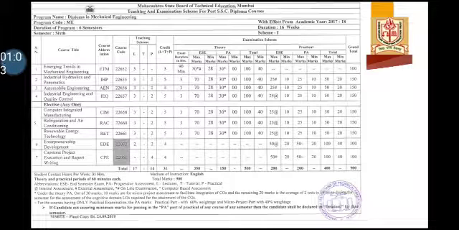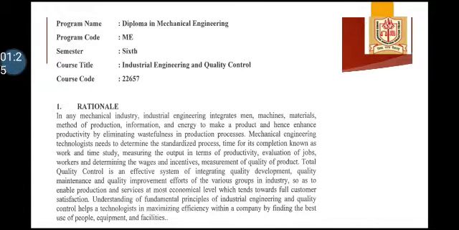Micro project is for 10 marks and class test is for 20 marks. It consists of internal term work of 25 marks. Practical end semester exam is again of 25 marks. So this is about the teaching scheme of industrial engineering.